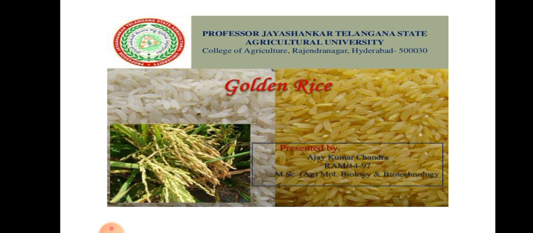Now next is golden rice. In order to increase the content of vitamin A, a gene synthesizing vitamin A is introduced in a variety of rice as compared to the normal variety. This variety contains 23 times more beta carotene. Sometimes in ordinary rice, the vitamin content is very less. So if you want to increase the content of vitamin A, what is done? A gene synthesizing vitamin A is introduced to that variety of rice. So in this way we can have golden rice with a larger proportion of beta carotene.